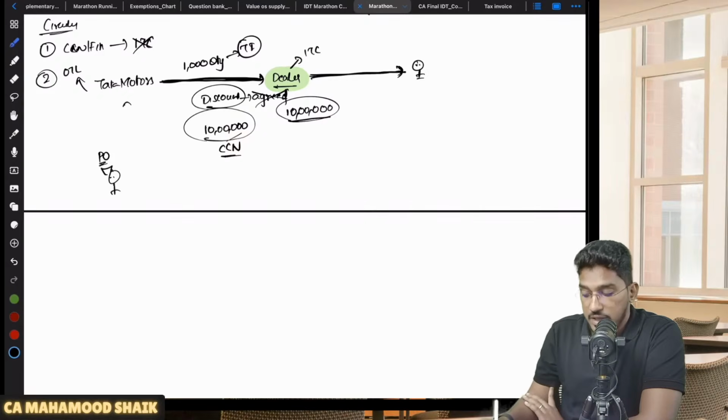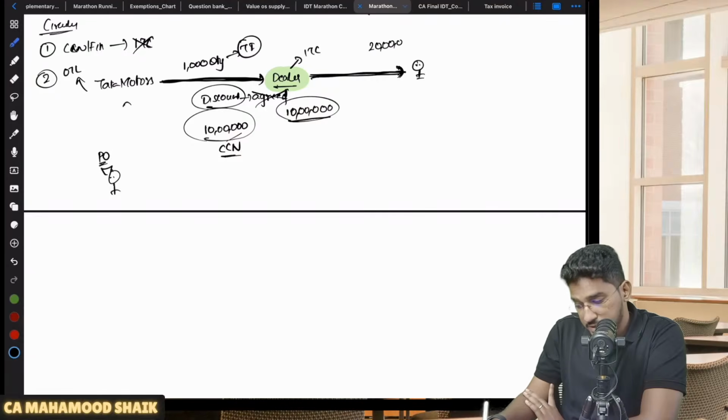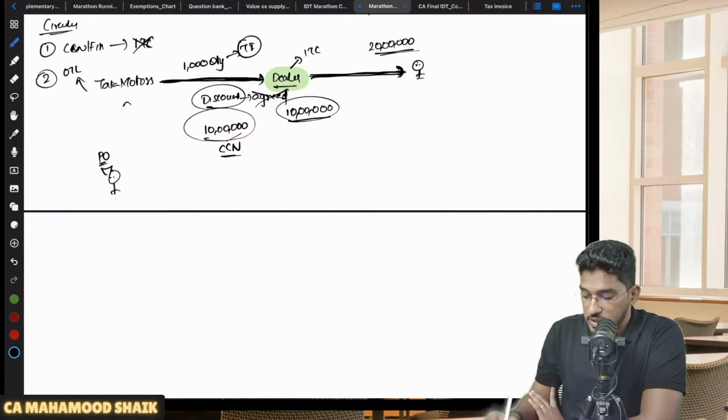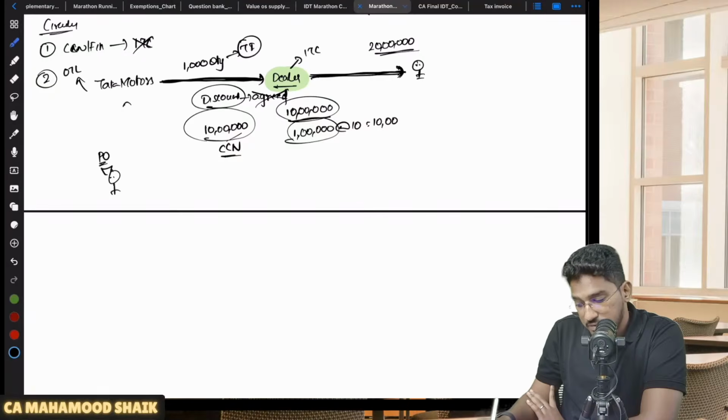So the PO has interpreted it this way. Let us say you are selling these cars. You are supposed to sell the car at 20 lakh rupees. But now they have given a discount. Now you will reduce the price, no? So let us say on each of 10 cars they have given 1 lakh, so a total of 10 lakh rupees of discount.